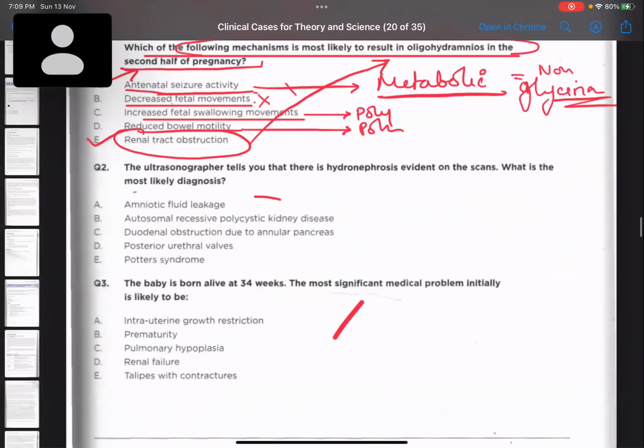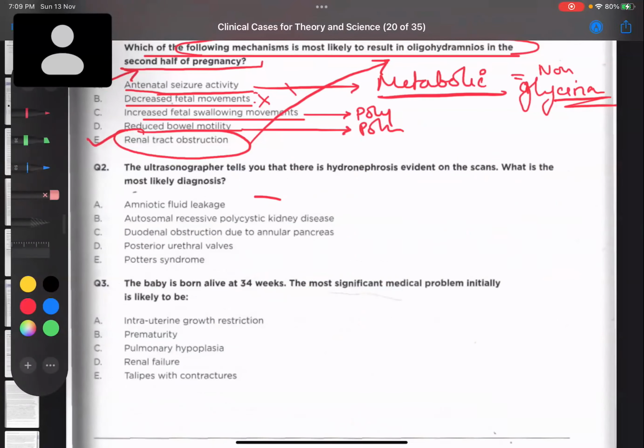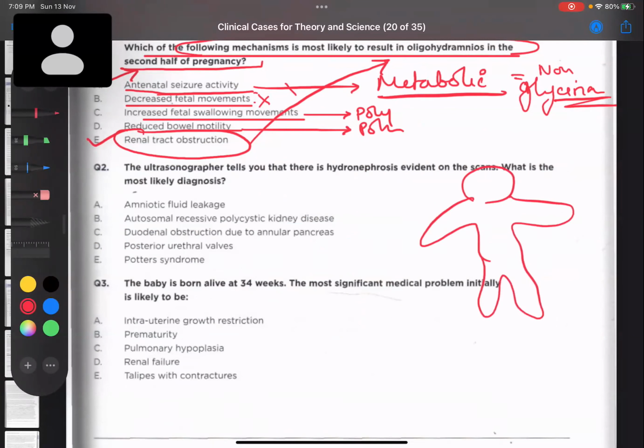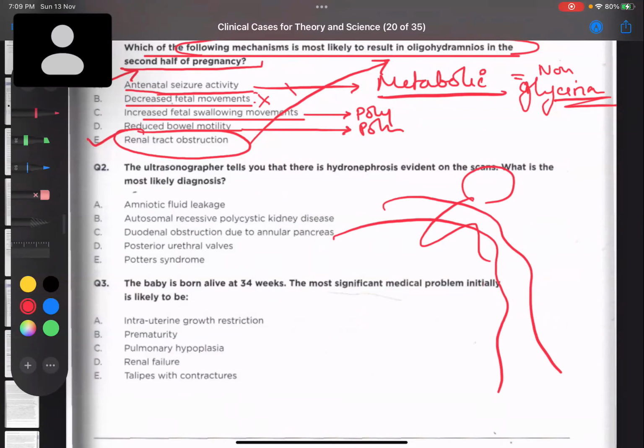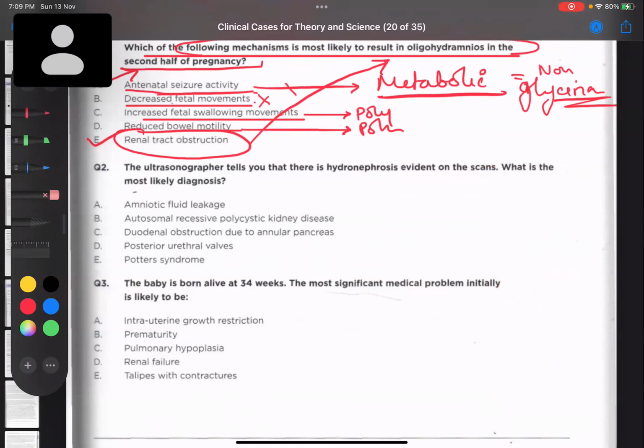What about in the first half? In the first half, even if there is any renal obstruction, the baby is diffusing freely. The skin is super permeable. So even if there is renal obstruction, it cannot actually be identified before 20 weeks. Okay. Are we clear with this up to here?